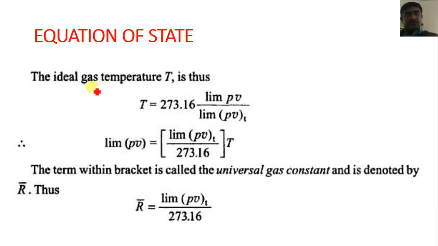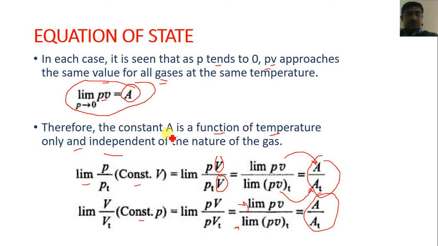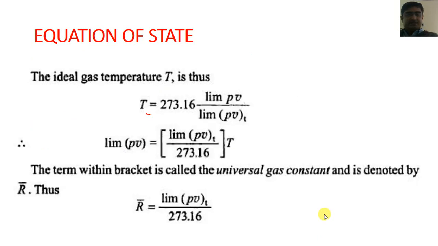So thus the ideal gas temperature T is given by T = 273.16 times limit V by Vt at constant P, which is equal to A by A_T.